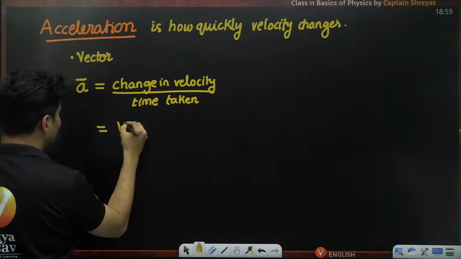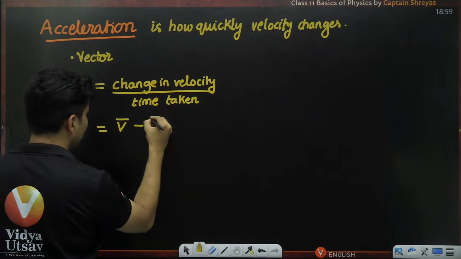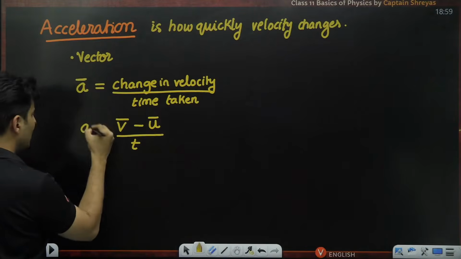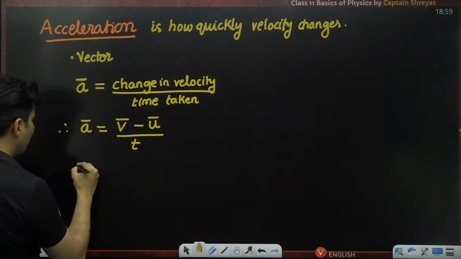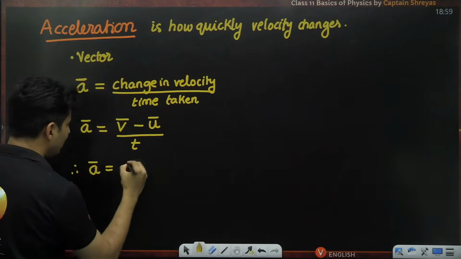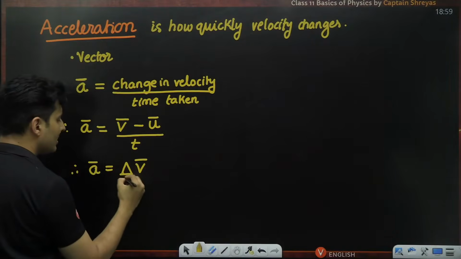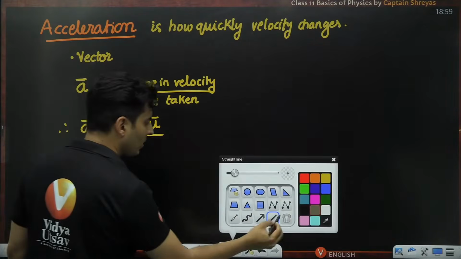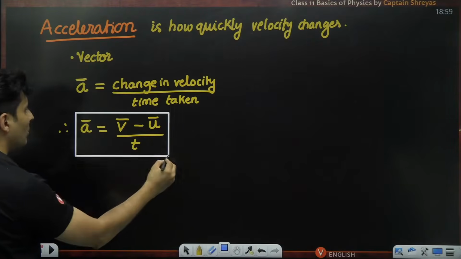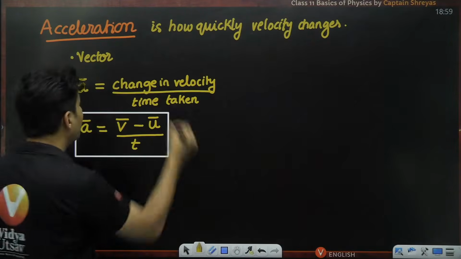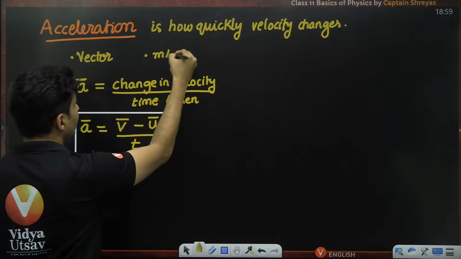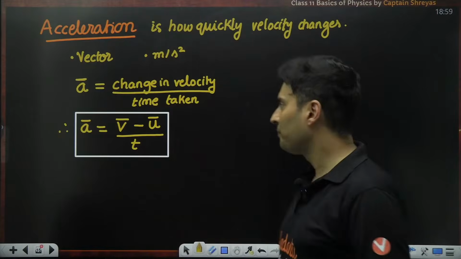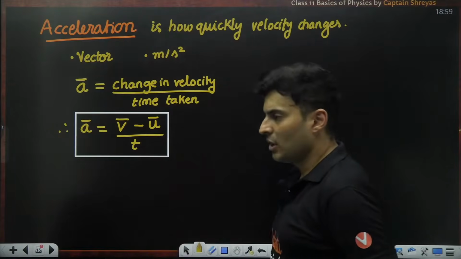So if my final velocity is v and my initial velocity is u, v minus u is the change and the time taken will be t. This will be my acceleration. Some people also like to write it as delta v upon t. Delta means change. That is also fine, or this is also fine. It's one and the same thing. So acceleration is how quickly your velocity changes with the time. The unit of acceleration is meters per second square. How many meters per second square is it going to change by? It's a vector quantity. All right.